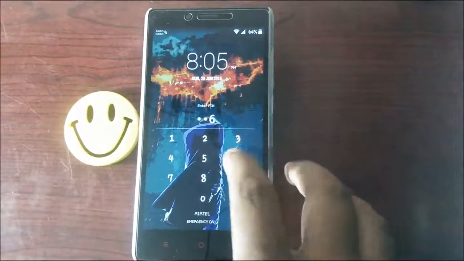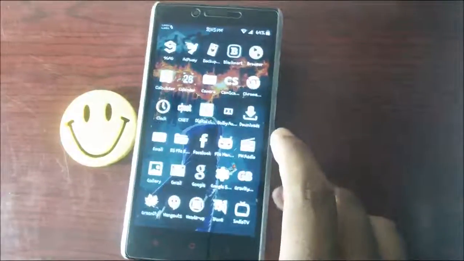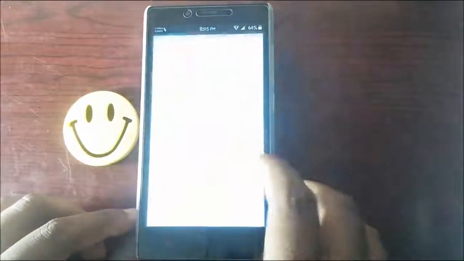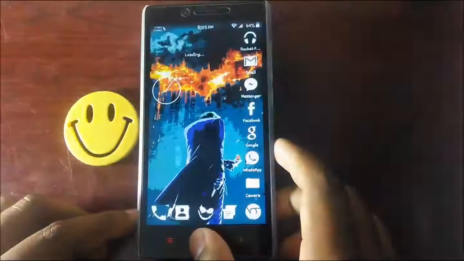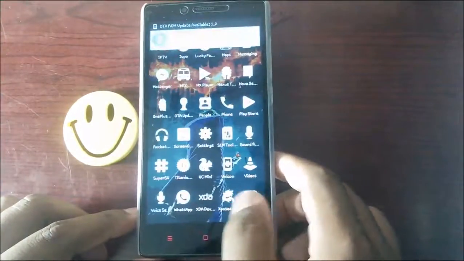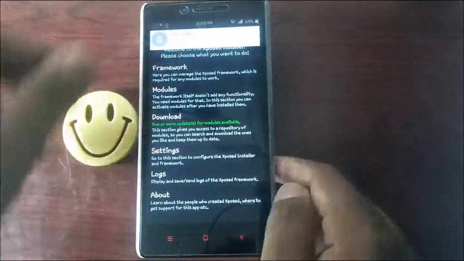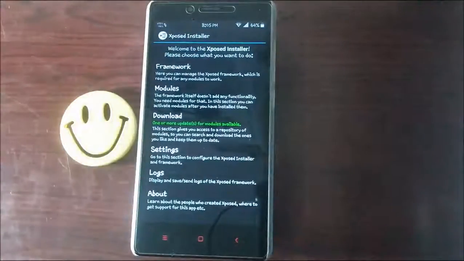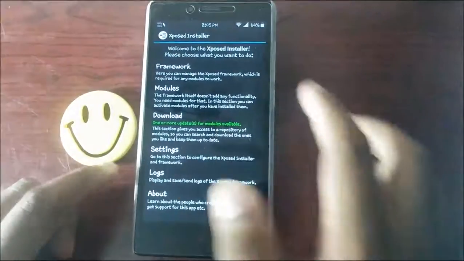Once it has rebooted, you can go to Xposed installer. Check this code.